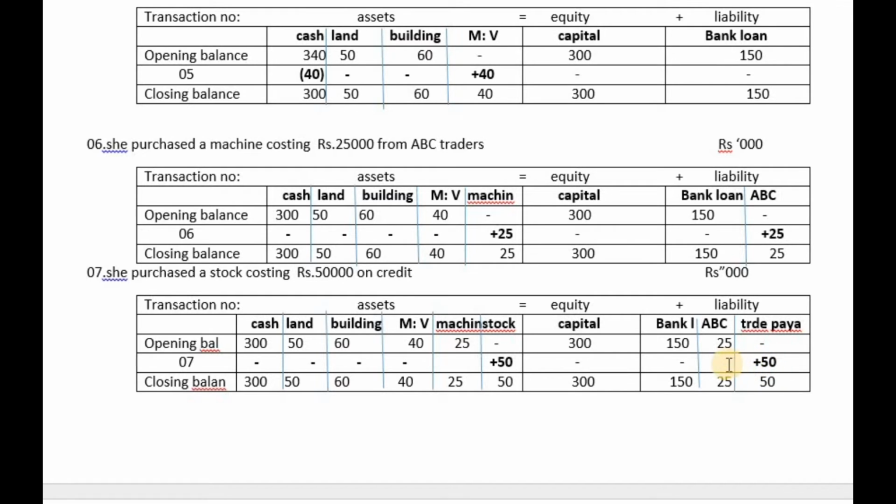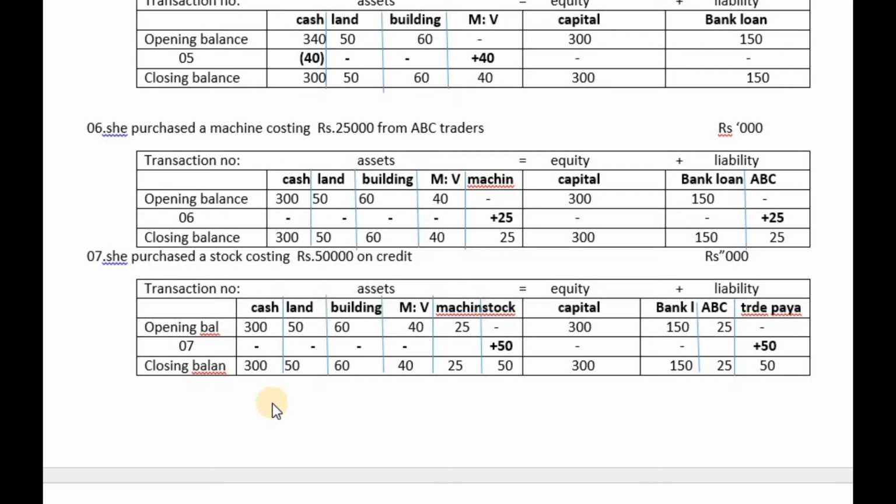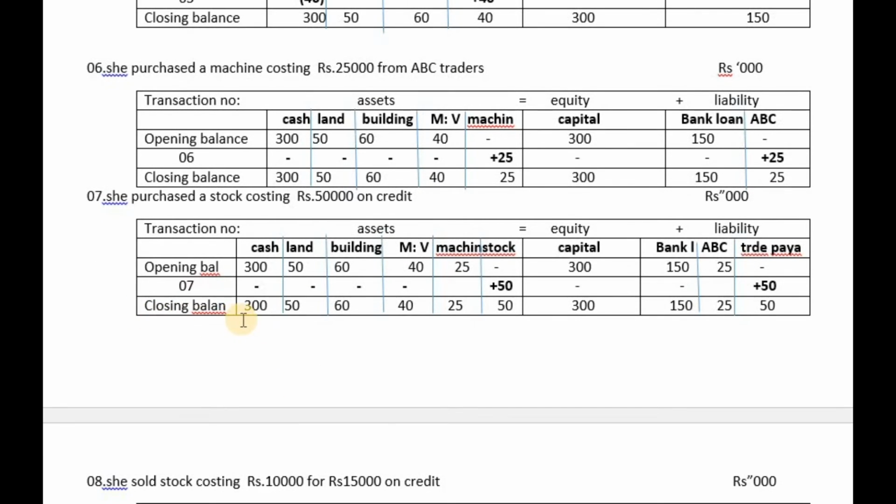At the end of recording the transaction, look at the closing balances. Here, total of assets should be equal to total of equity plus liability. After the seventh transaction, this is the end result of seven transactions: cash balance, land balance, building balance, motor vehicle, machine, stock. Once again, total of assets equals total of equity plus liability.